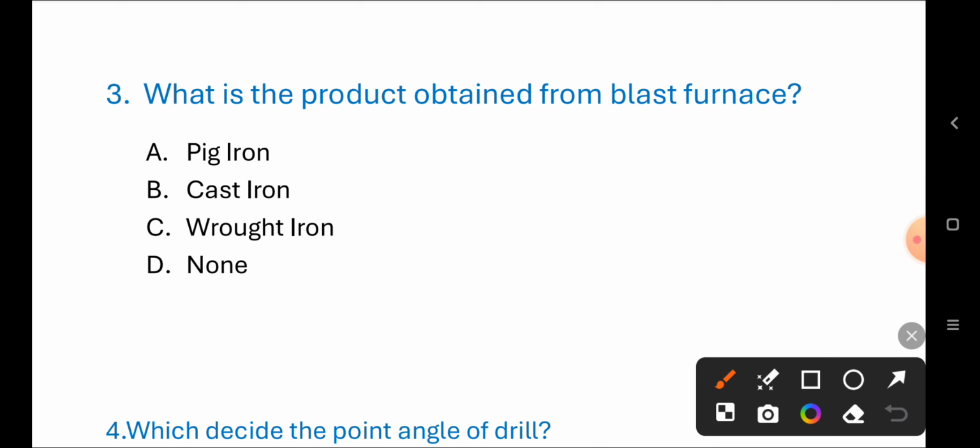What is the product obtained from blast furnace? A. Pig iron, B. Cast iron, C. Wrought iron, D. None of these. Correct answer is A. Pig iron. Next question.